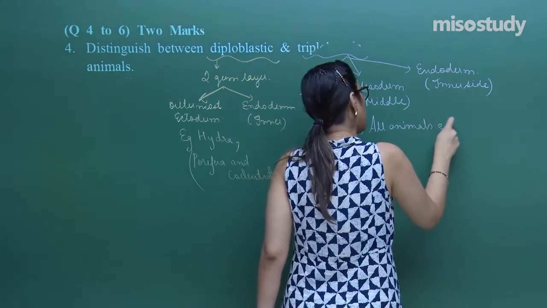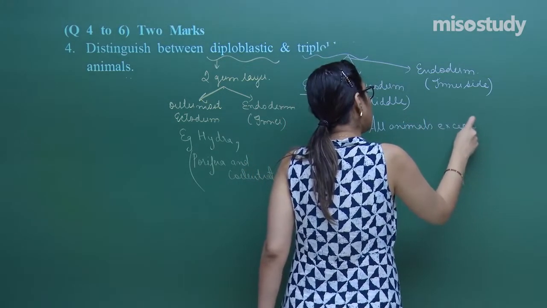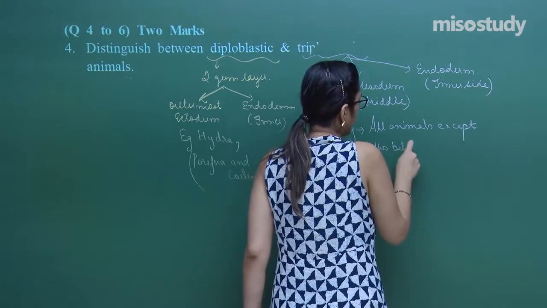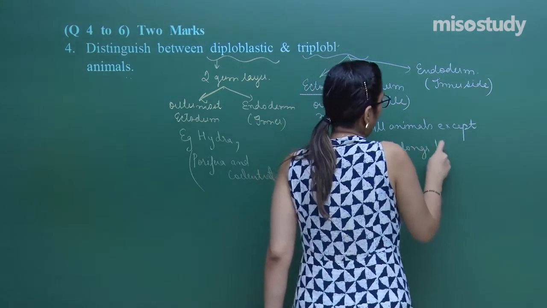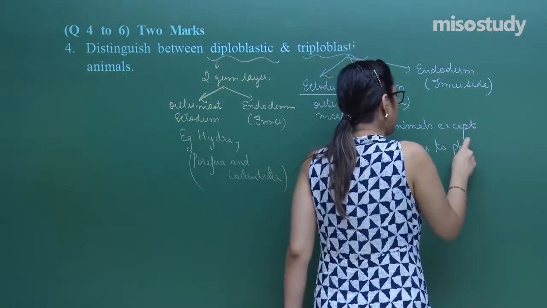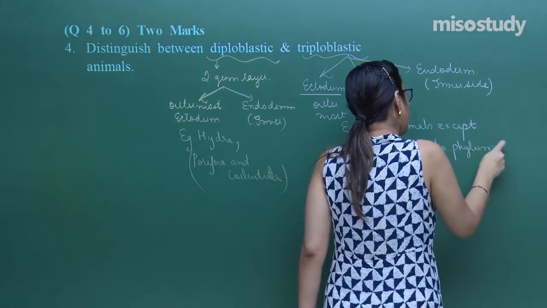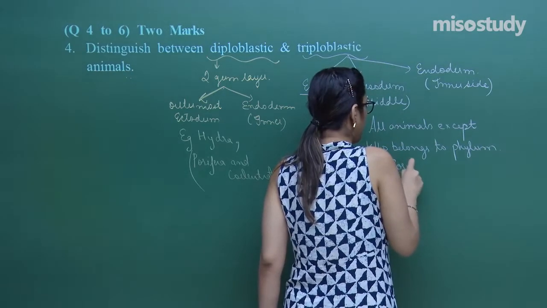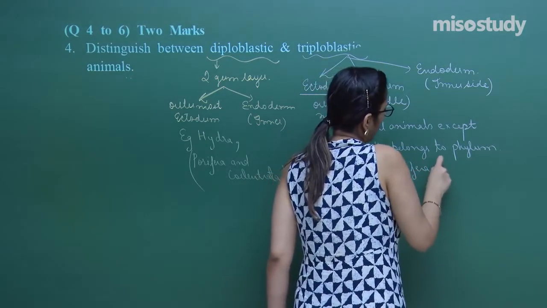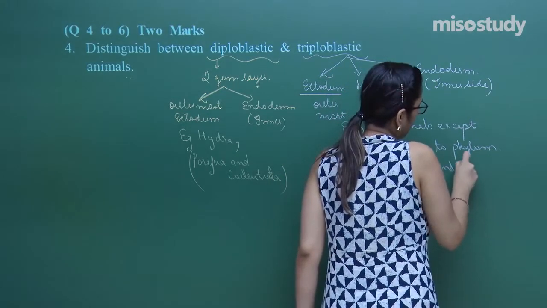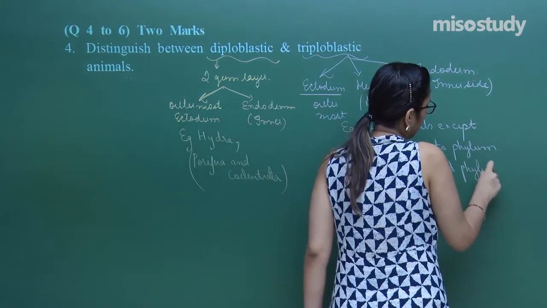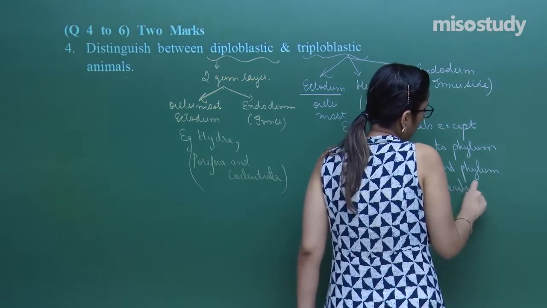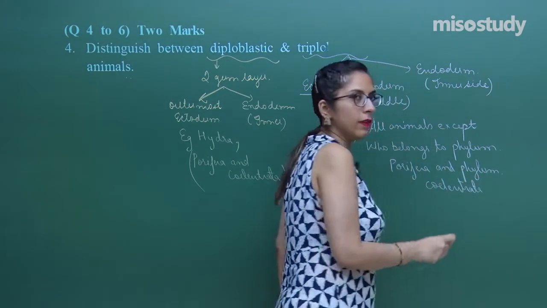In this, the organisms are all animals except those belonging to phylum Porifera and phylum Coelenterata. Right, students?